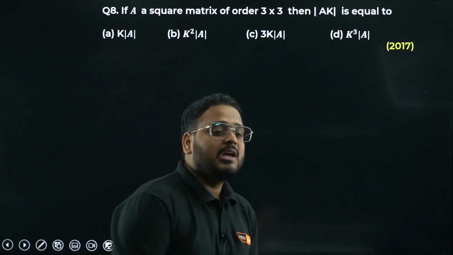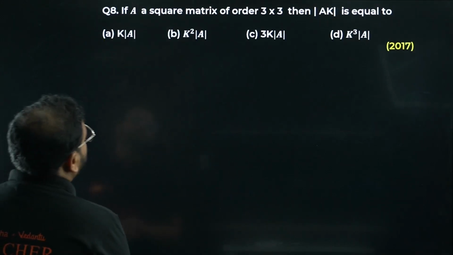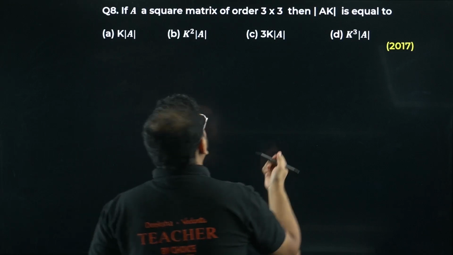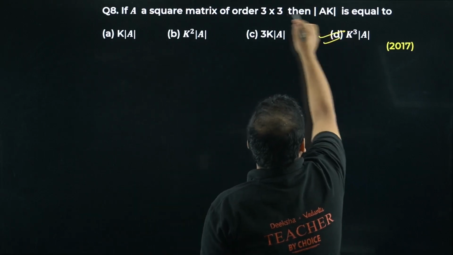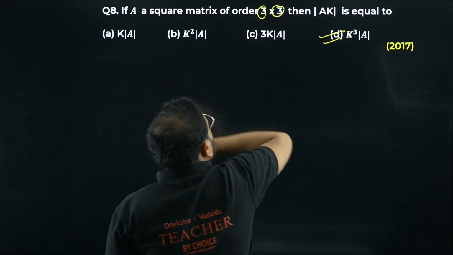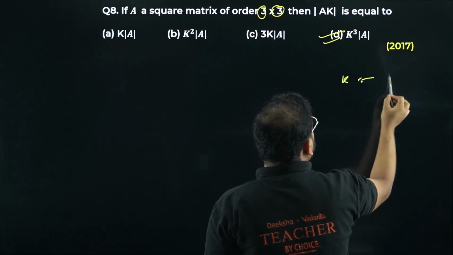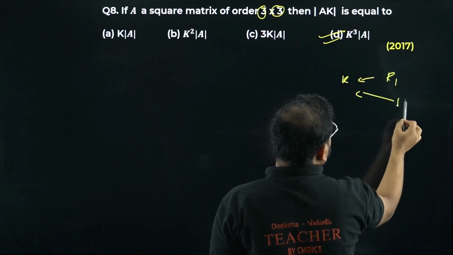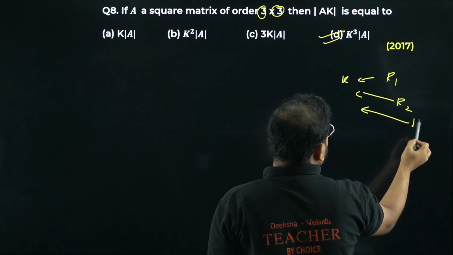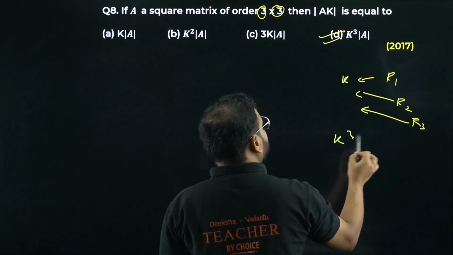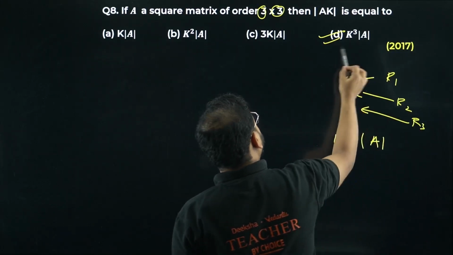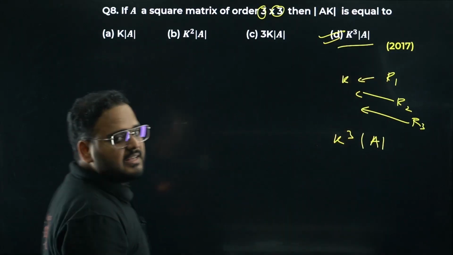Question number 8 now. If A is a square matrix of order 3 cross 3, then determinant of A power K. Same formula. Option D is right. K to the power 3. Please check. What basically it means? I can take K common from, let's say, row 1. Same goes with row 2 also, and same I can take with row 3 also. Now it will become K cube determinant of A. Okay. D is the answer.